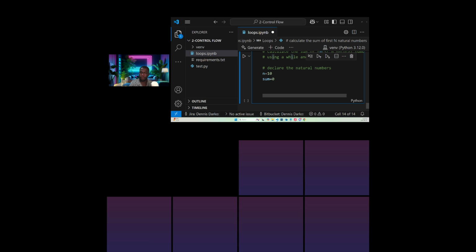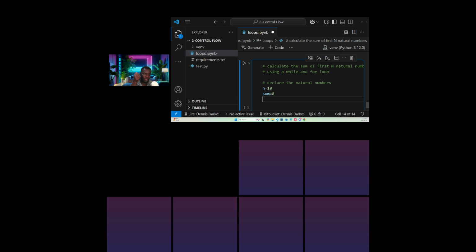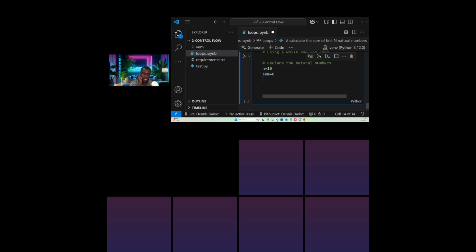Okay, now what we want to understand here is our next thing: we are going to use while and for loop. So we need to count something so we can get a sum, isn't it? Good. So let's count. Count is assigned to 1. So when count is assigned to 1, then we can move on.